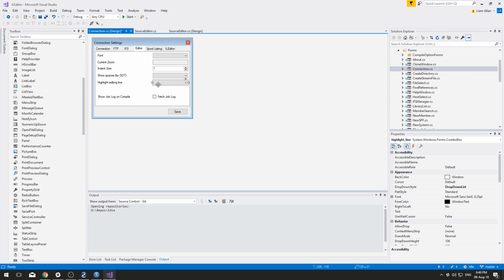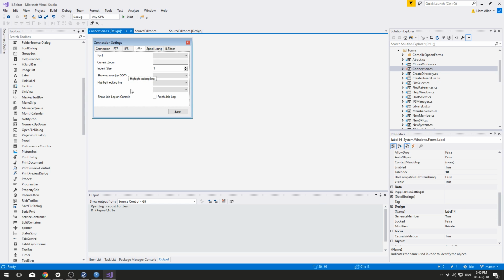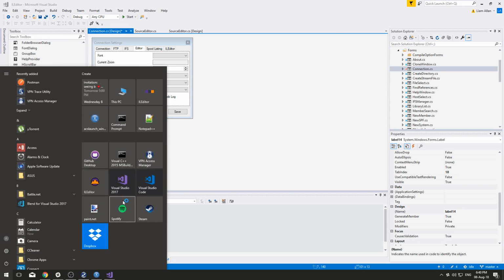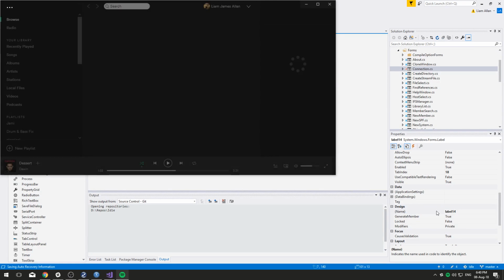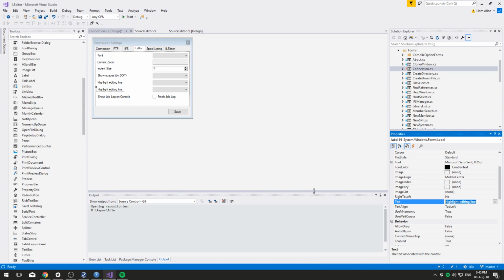That's a true false box, so we can just copy that. Thank you. And let's call it conv tabs, I guess. What's the other ones like? Highlight line. Yeah, bugger it. This will be, come on, line it up. There we go. I just realized I don't have any music on. That's why I am talking a lot. Highlight editing line.